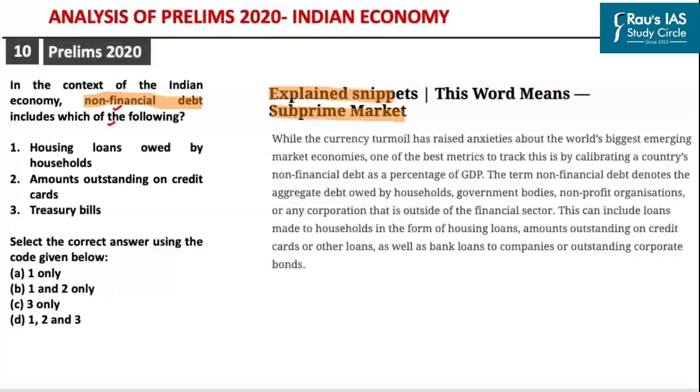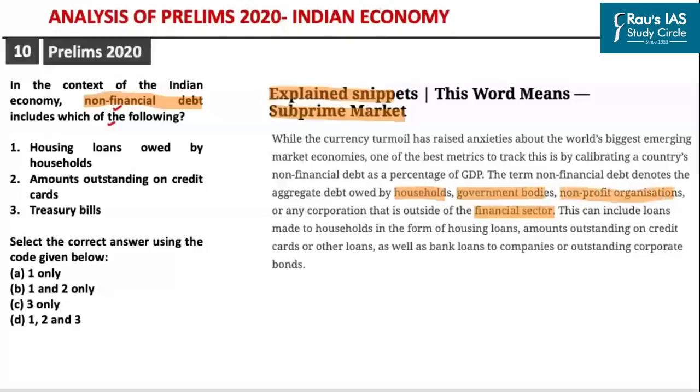See, in any economy, there are basically two sectors. The first one is the financial sector, which includes the banks and various financial institutions. And the other sector is the non-financial sector. The non-financial sector includes the households, government bodies, and non-profit organizations or the NGOs.